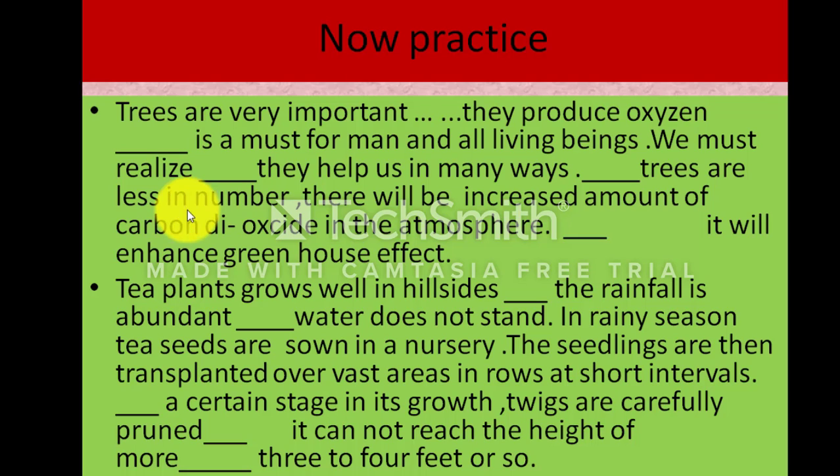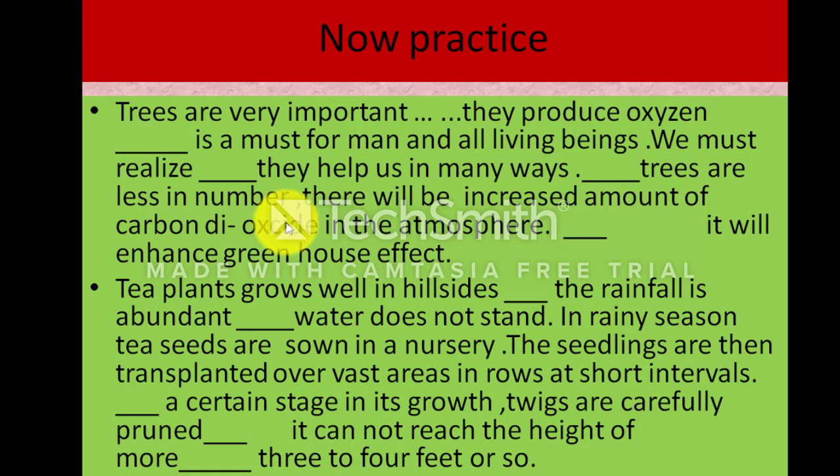What will be here? I have written: Trees are very important. They produce oxygen. Dash is must for man and all living beings. We must realize they help us in many ways. Dash trees are less in number. There will be increased amount of carbon dioxide in the atmosphere.